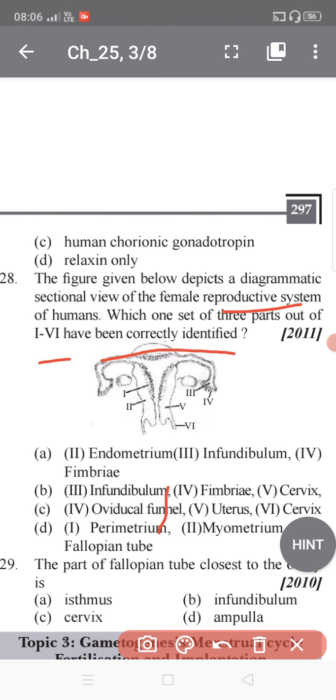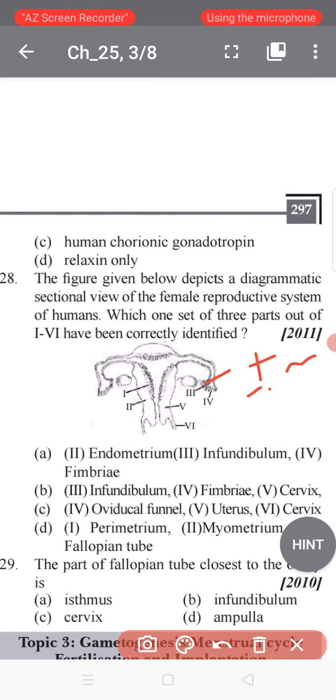If you look at these figures, you can give the answer exactly. The third marked part is the infundibulum, and just below it is marked the fimbria.